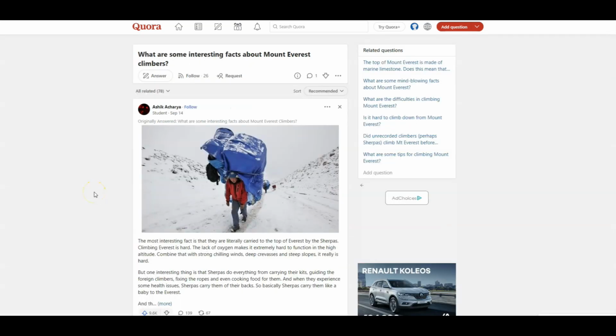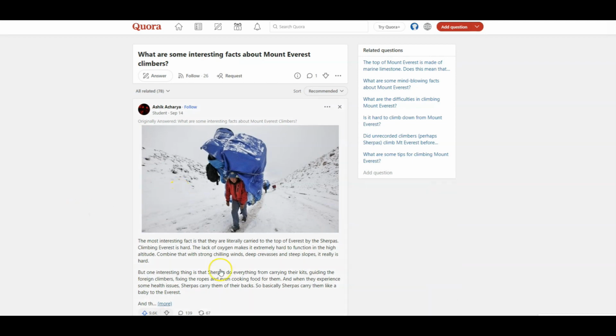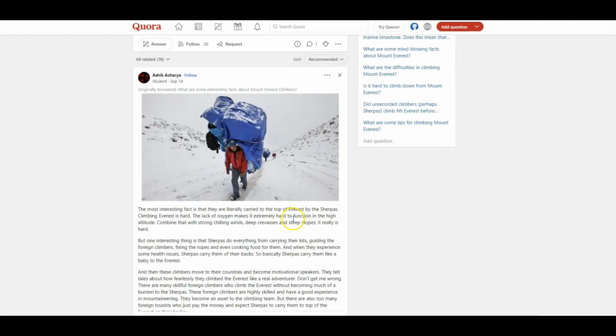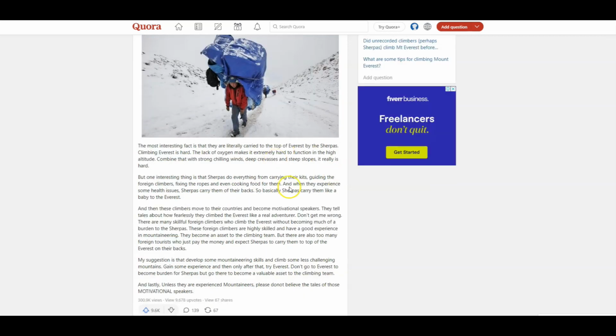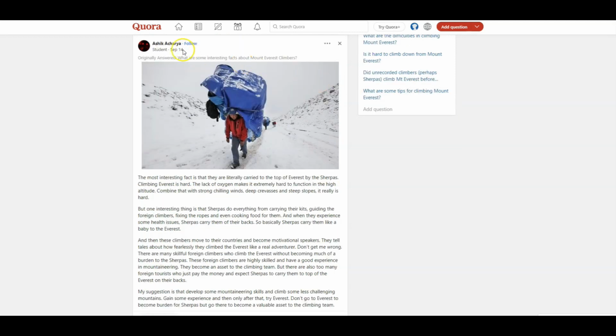The other signal, like we saw, is on the answer area. Is the answer long? Does the answer have an interesting image inside it, like this one? All the upvotes and the views that we talked about, all the engagement around the comments and the shares, and much more. So Quora takes the signals from the questions, from the answers, and from the authority of the writer, and combines all the signals into a decision on which answer to show, and which answer to show at the top.